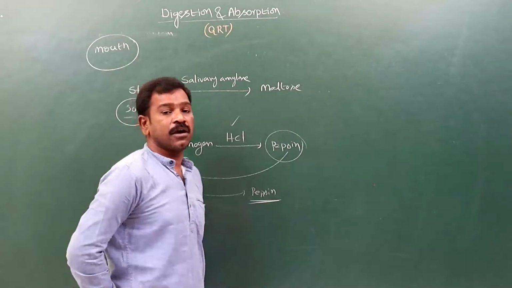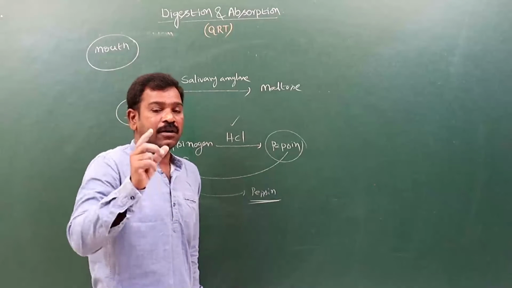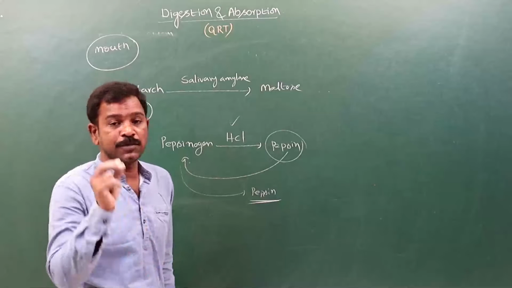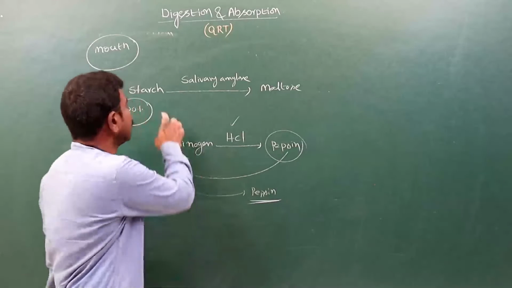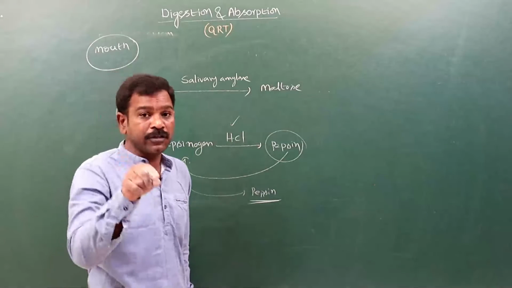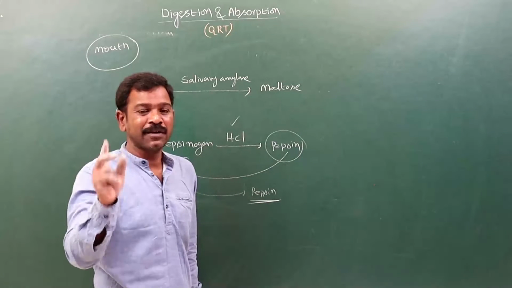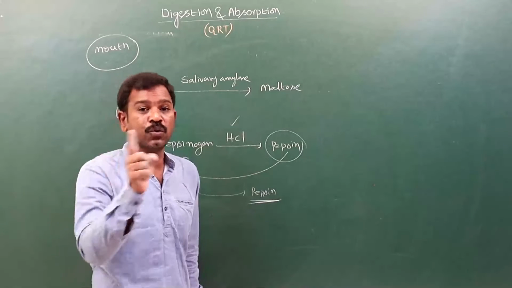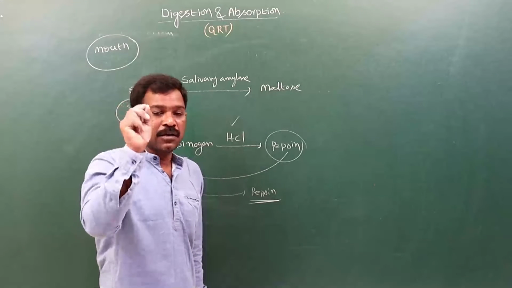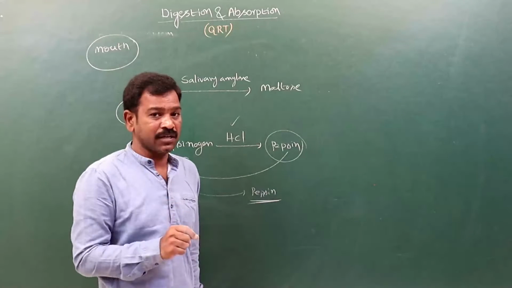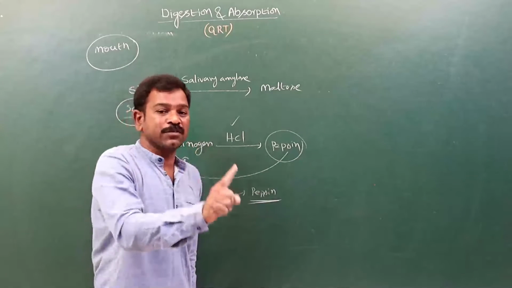See how protein and carbohydrate digestion takes place in the small intestine. First, in the pancreatic juice, pancreatic amylase is present. Pancreatic amylase converts the starch into maltose. Then in the intestinal juice, some enzymes are present. Maltase digests the maltose into glucose plus glucose. Next, sucrase or invertase digests the sucrose into glucose plus fructose.